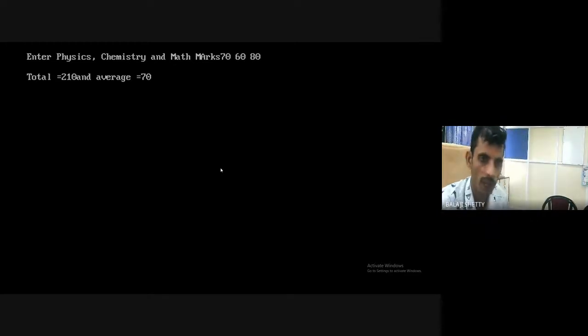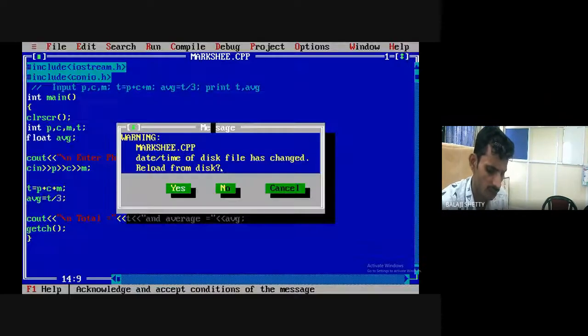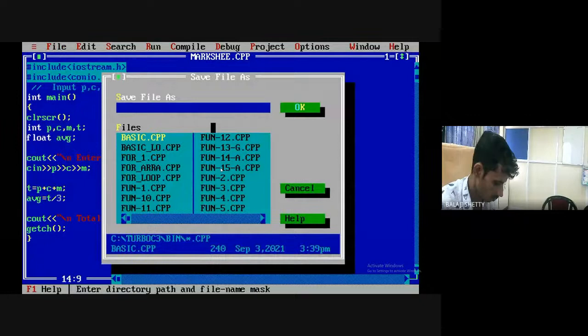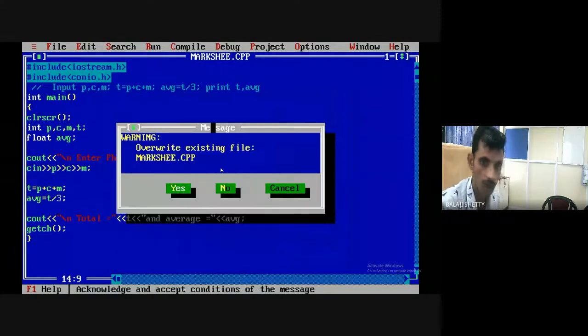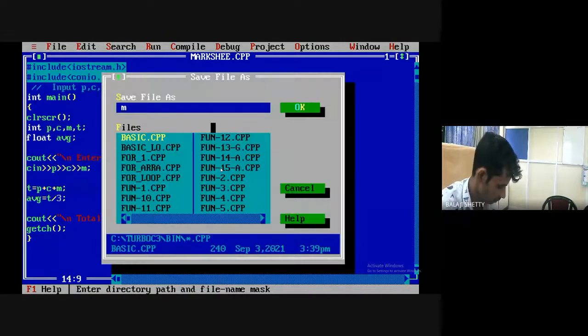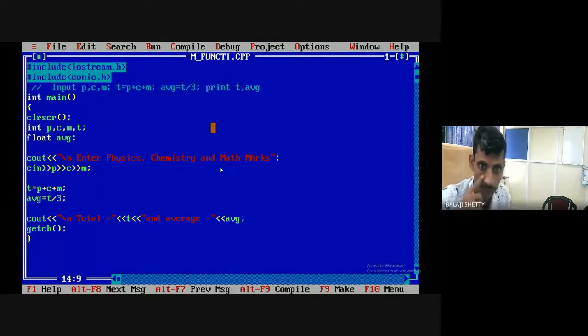Now I will convert the same program into function. Okay, I'm going in a very simple way. I'm teaching this concept to you. Now I will convert the same program using function. Okay, I'll tap save as. Okay, mark sheet using function dot cpp. Okay, mark sheet using function.